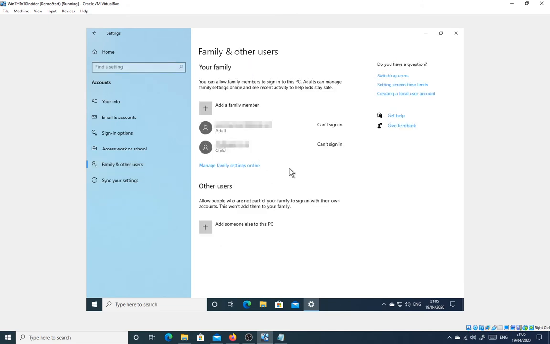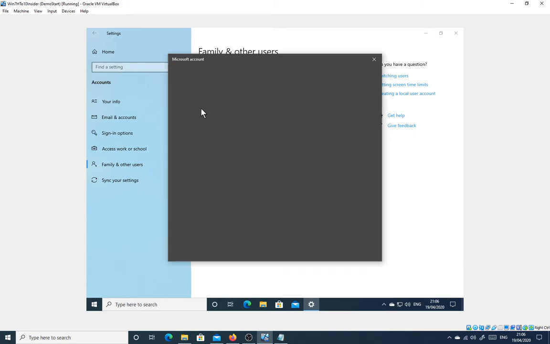Now, my daughter, I've already added her as a child to her own laptop, and her child account is linked to my own account. I've got the adult parental account. So this is already set up. She's here, and I can just add her to this device. But if you're starting from scratch, you'll probably want to come up here to add a family member.